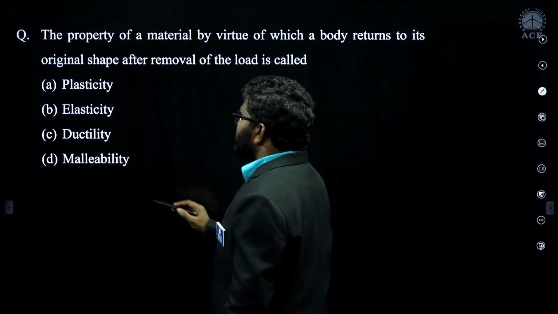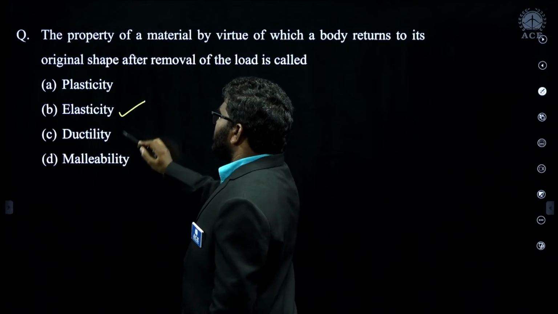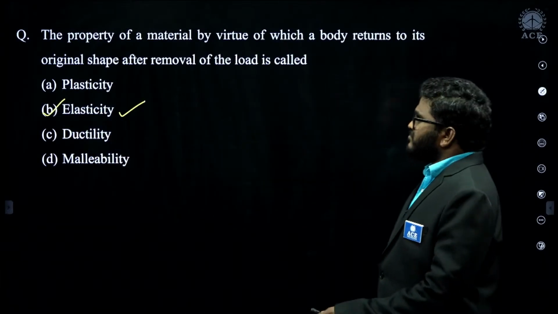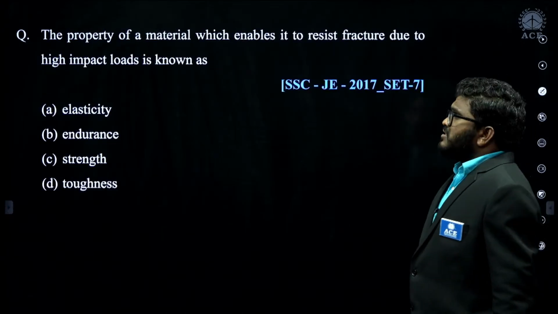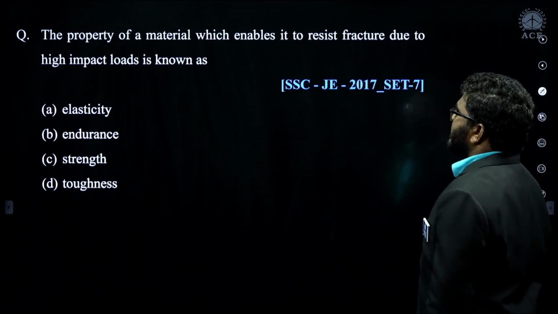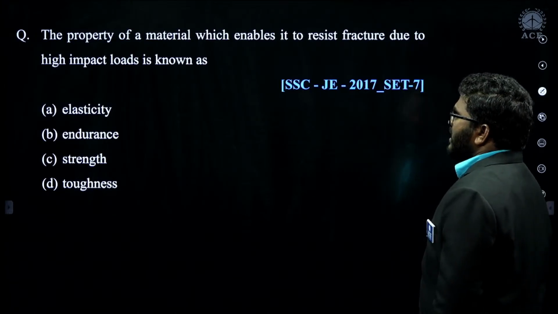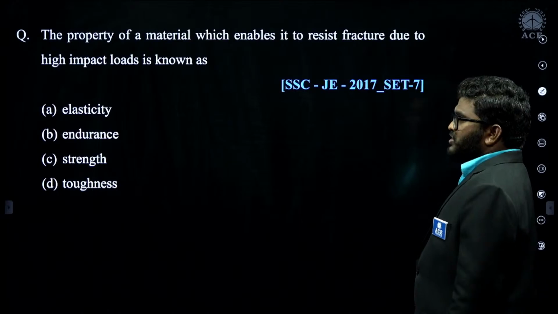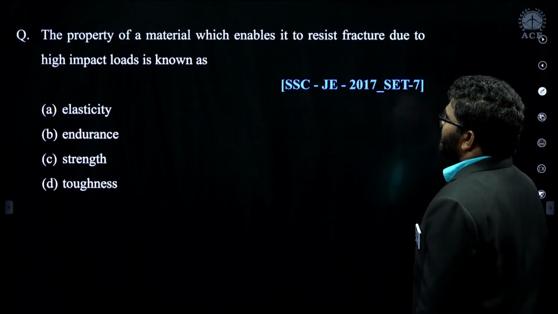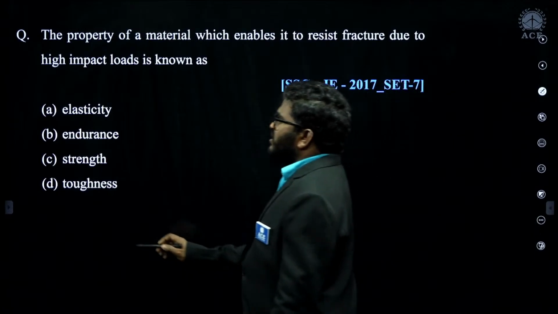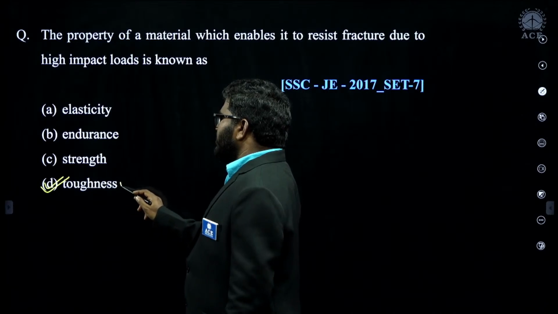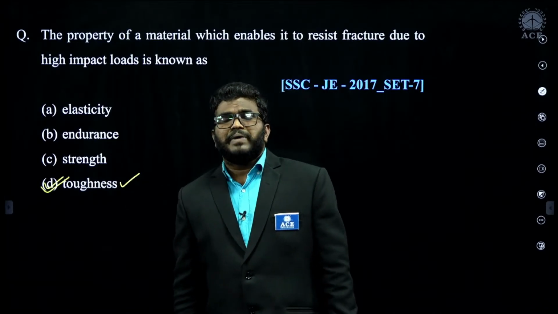In case a material will not regain back, we call it plasticity. Very simple question. Now, the property of a material which enables it to resist fracture due to high impact loads. Okay, high impact loads or sudden loads, it will resist the fracture, that we call toughness. Toughness is the ability of a material to resist impact loads.